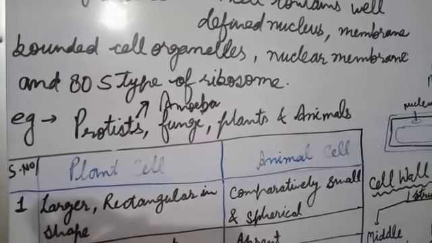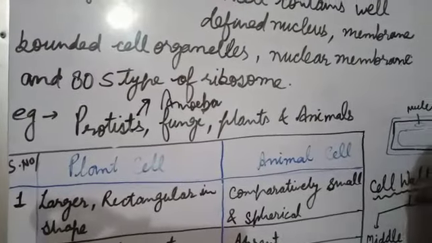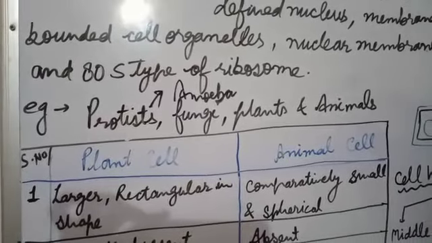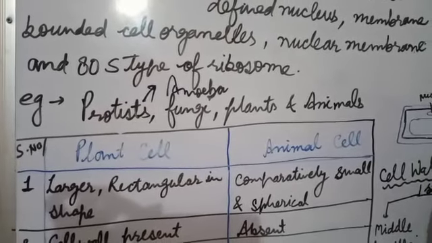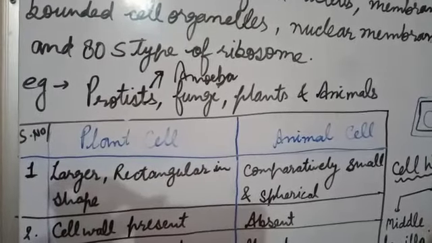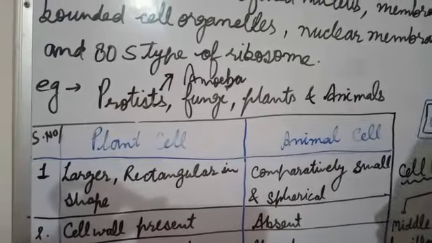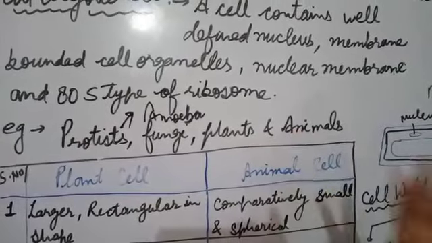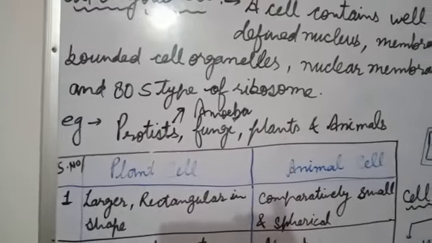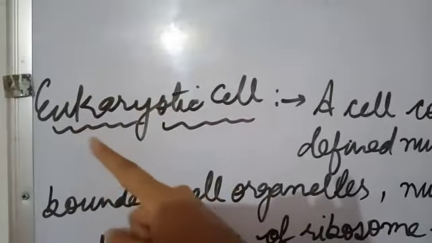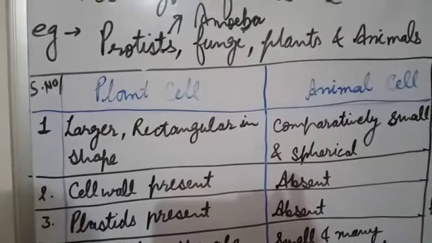If we are talking about fungi, take bread molds: when bread is spoiled after 3-4 days, fungi develop on it. That fungi also has eukaryotic cells in its body, and plants and animals also have eukaryotic cells in their body. Now the question is, is there any difference between plant cell and animal cell? Yes. Although both are eukaryotic cells, there is still a kind of difference between them. Let's see what kind of difference they have.